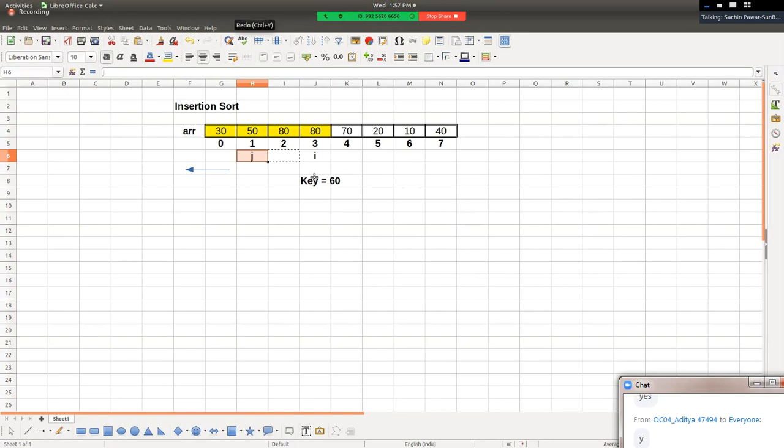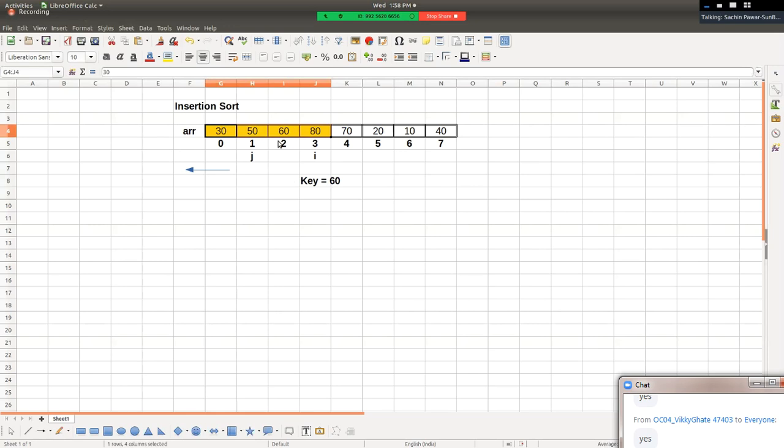Again, we need to compare 60 with 50. Is 60 less than 50? No, and hence don't you think guys 60 should be inserted after 50, na? 50 के बाद insert होना चाहिए ना. So what is the position of 50? 1. Say at jth plus 1 position insert key. मतलब 50 का जो next position है वहां पे क्या insert होगा? 60 insert होगा. So 60 should get inserted at jth plus 1 position. It means in this iteration we inserted a key at its appropriate position. Now total how many number of elements are there in our left hand?